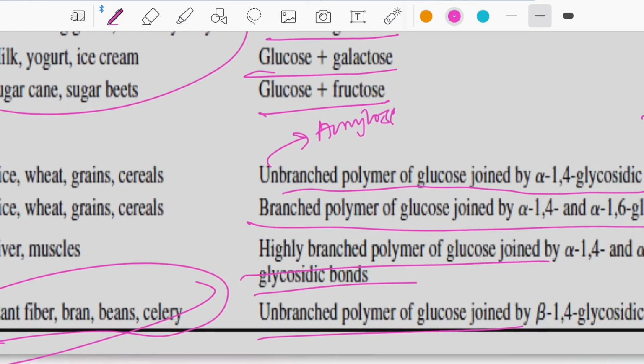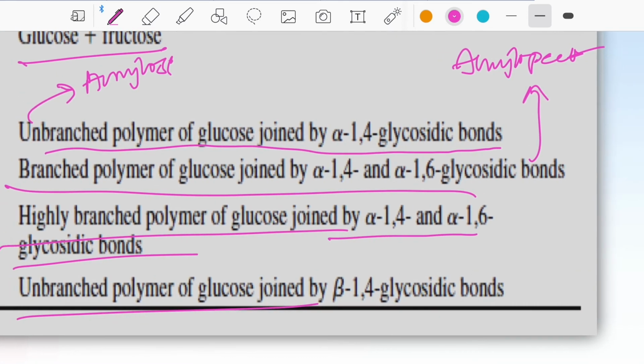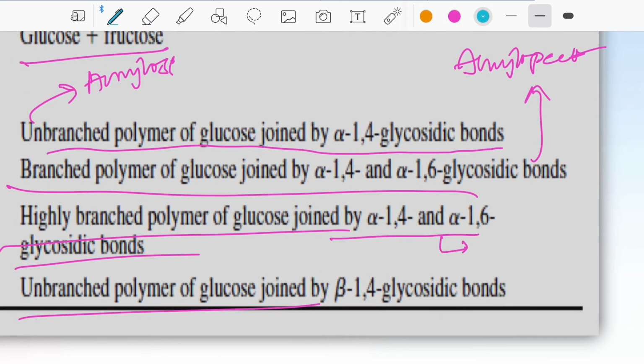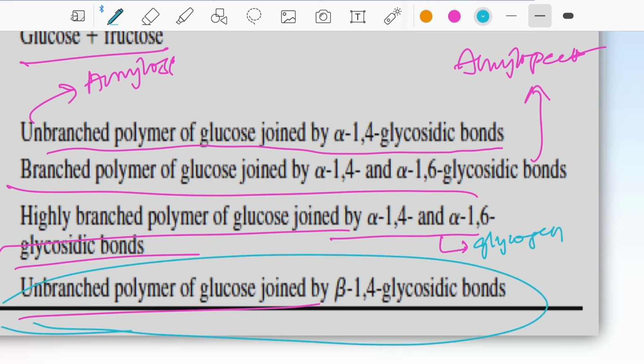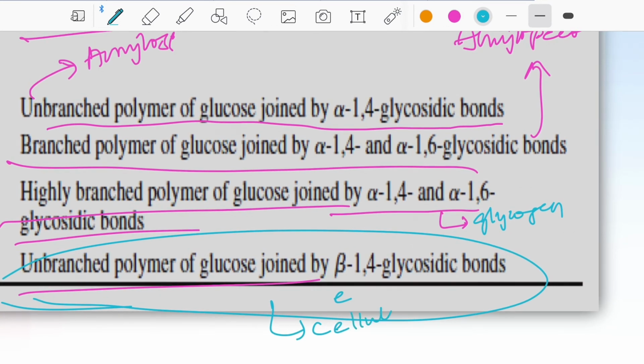and this is the linkage for glycogen, and this is the linkage for cellulose. Unbranched polymer of glucose joined by beta 1,4 glycosidic bonds forms cellulose. Highly branched polymer of glucose joined by alpha 1,4 and alpha 1,6 glycosidic bonds forms glycogen.